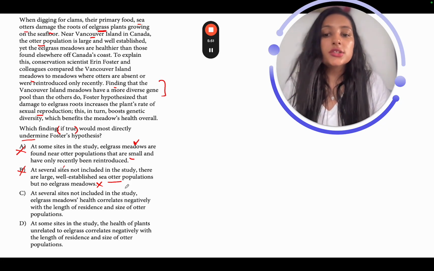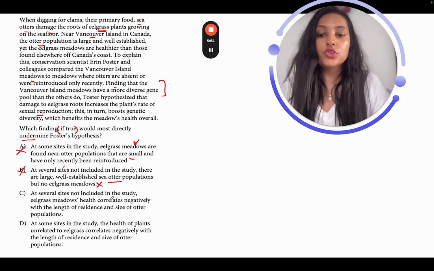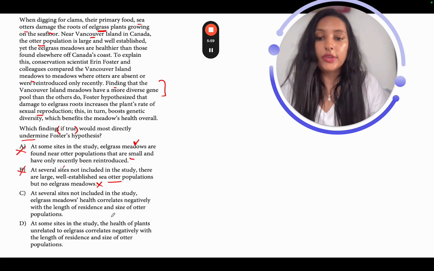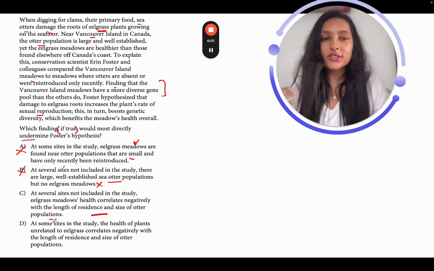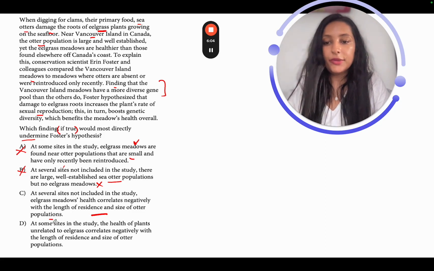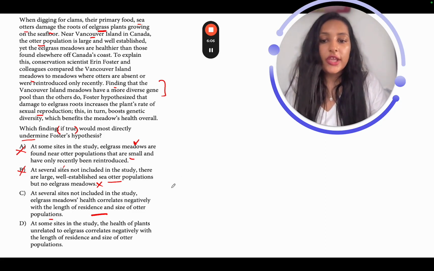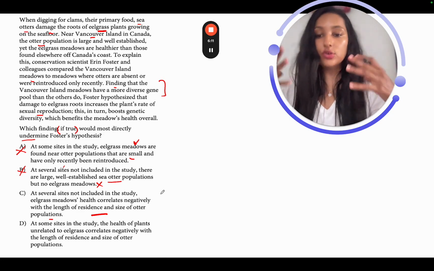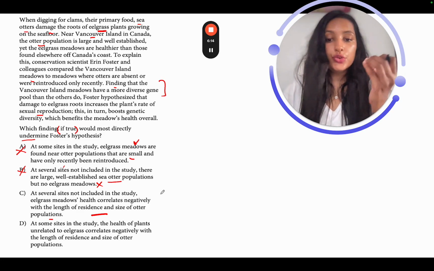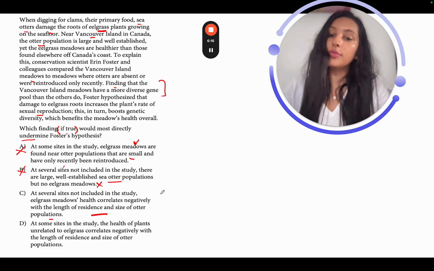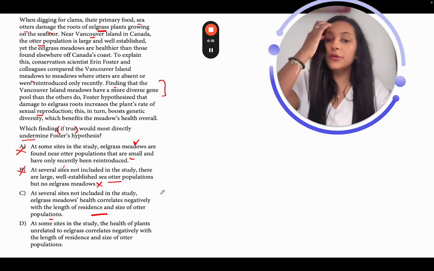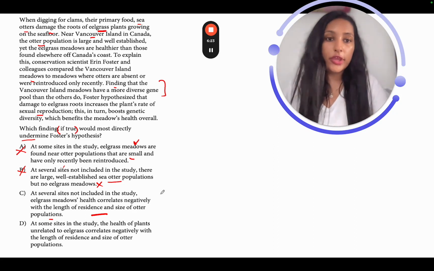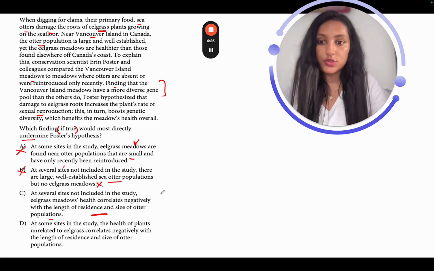At several sites not included in the study, eelgrass meadows health correlates negatively with the length of residence and size of otter populations. Okay, now this is talking about something negative. What is happening here? The eelgrass meadows health correlates negatively. So there is a negative relationship between the eelgrass meadows health and the duration and the size of the otter population. So the more the duration of the otter population, the more the size of the otter population, the worse the meadows health, right? There's a negative relation between both the things.